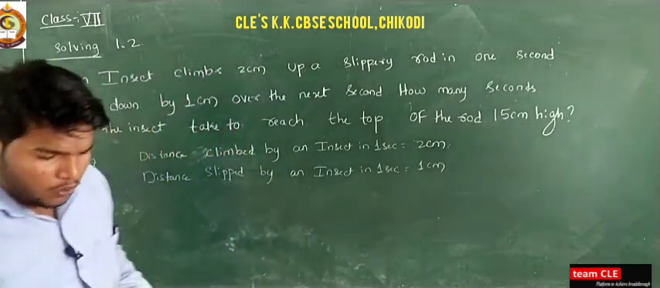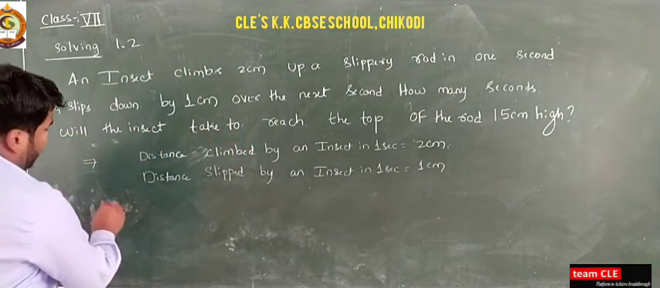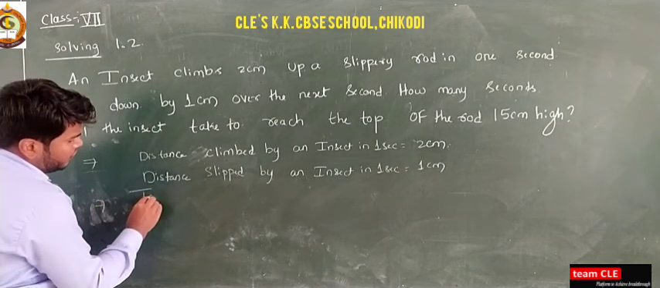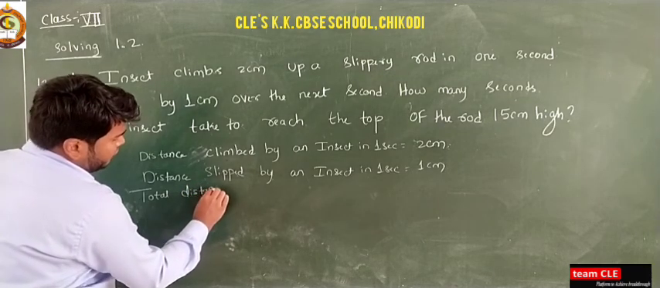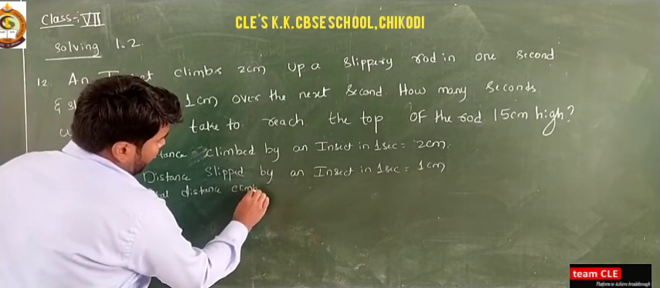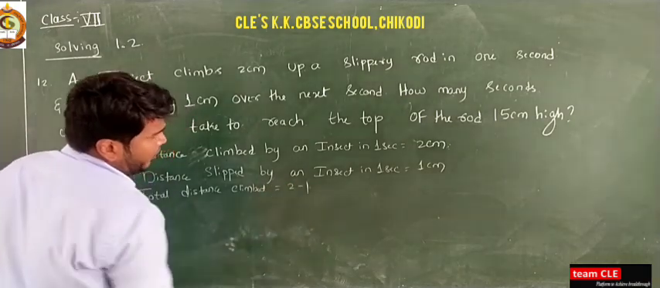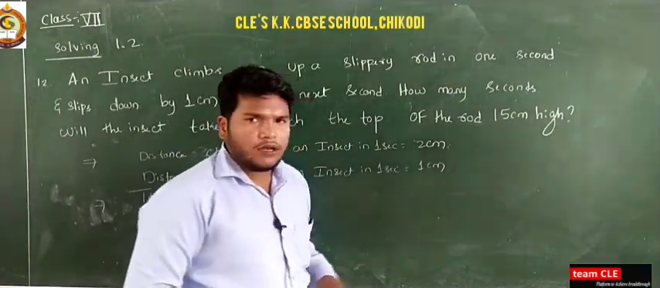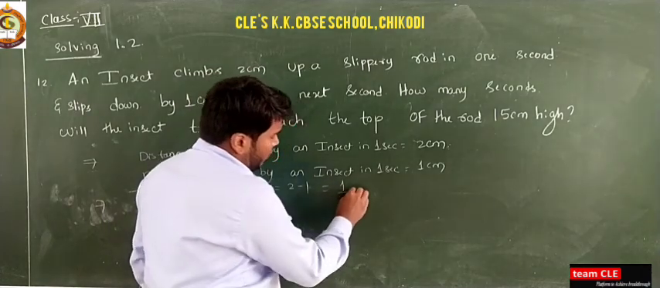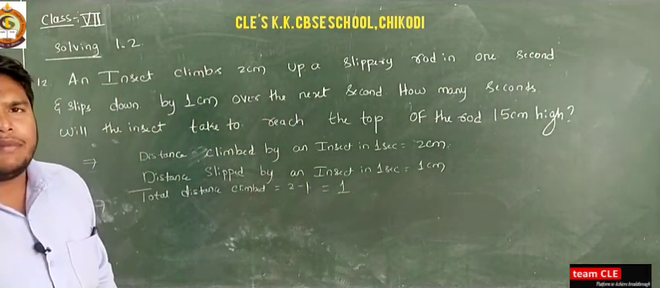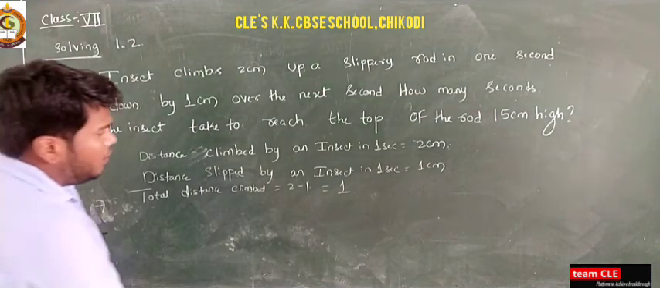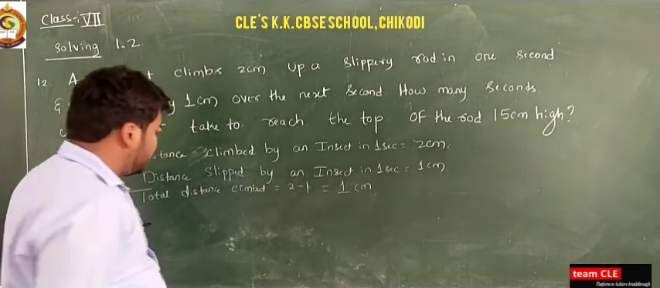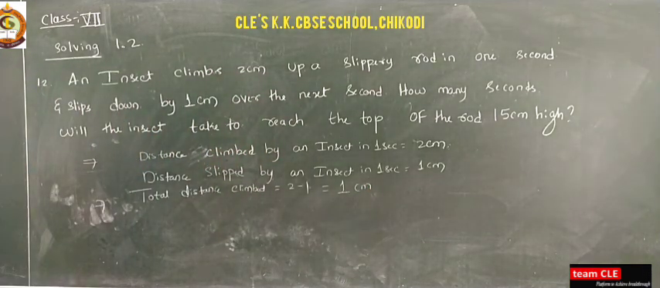Means what is here, the total distance climbed? So see here, total distance climbed is equal to 2 minus 1, which is equal to 1. Okay, so the total distance climbed by an insect is equal to 2 minus 1, which is equal to 1 centimeter in 2 seconds.